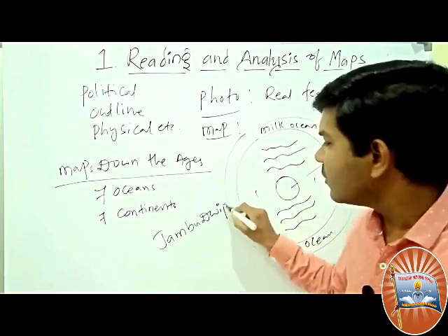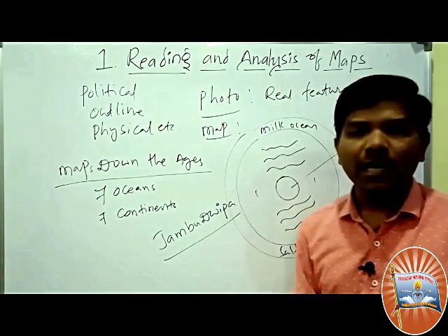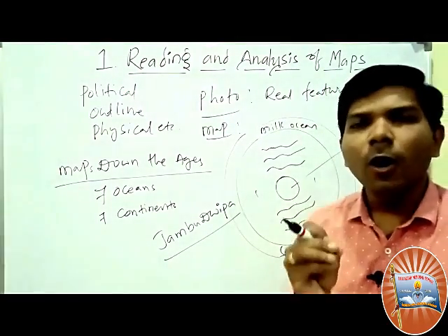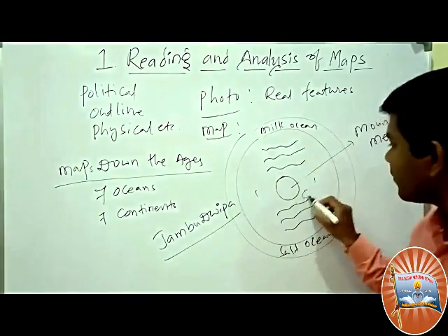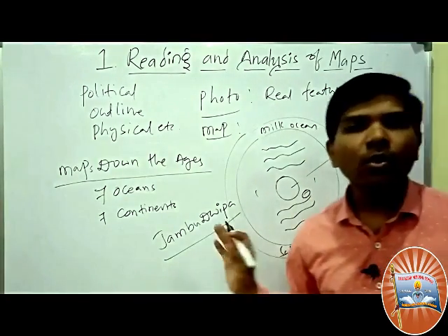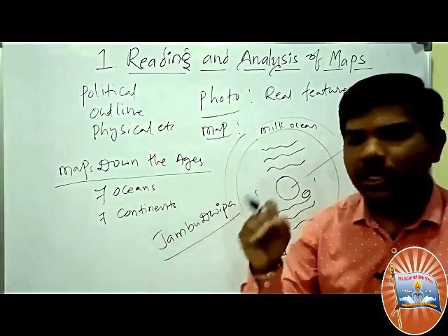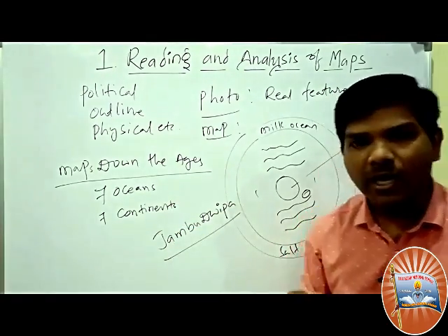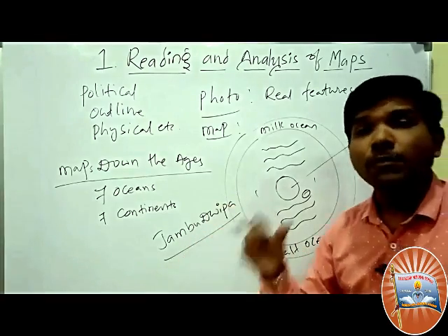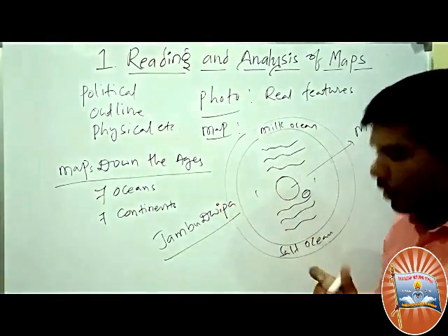Jambu Dvipa. Dvipa means continent. India or Bharatavarsha is the continent of Jambu Dvipa. It is very nearby Mount Meru. India is located on the Jambu Dvipa island. Dvipa means island. It is near to the Mount Meru.